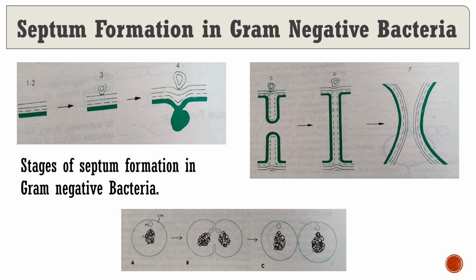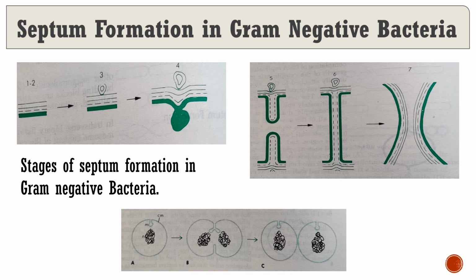In the rod shape, after the separation of the cell there is an elongation process, and the round-shaped cocci cells are easily separated after the septum formation and easily synthesize new daughter cells.